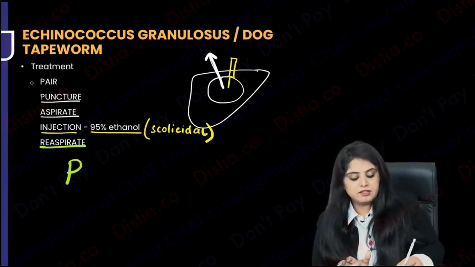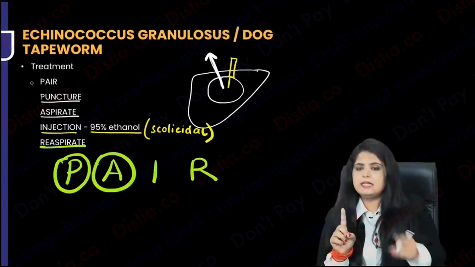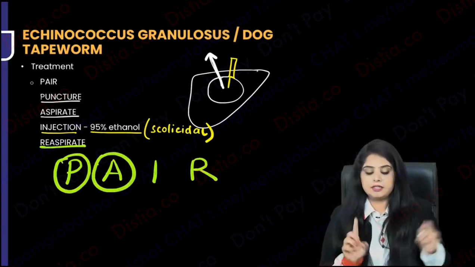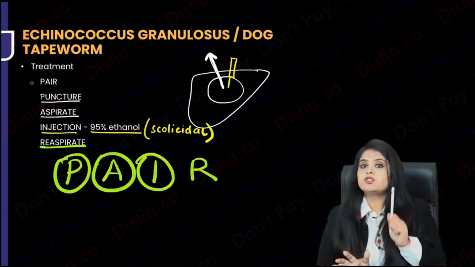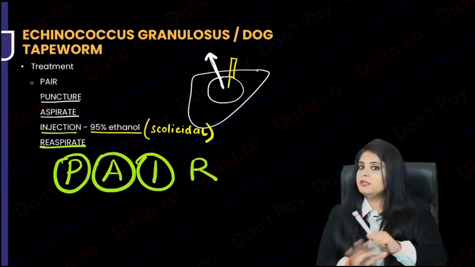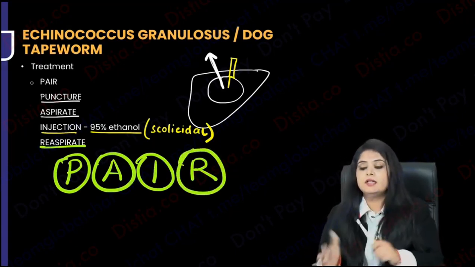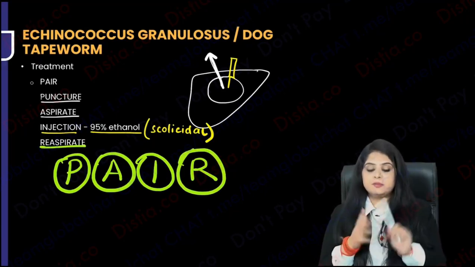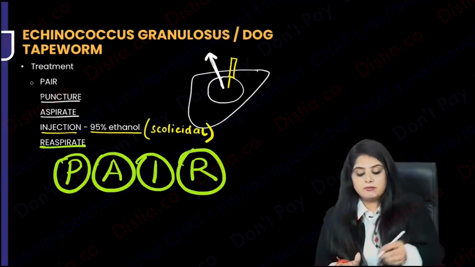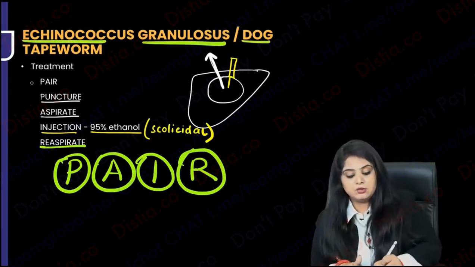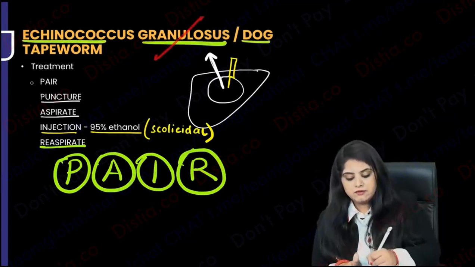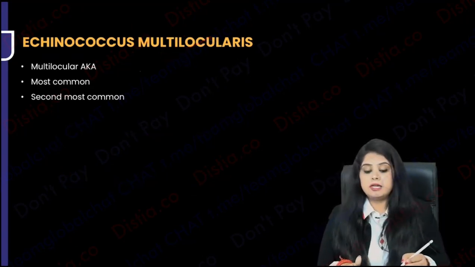So I hope everyone's understood what the PAIR technique is. First you puncture, but don't worry, immediately take out all that dangerous fluid, aspirate it. Then you give an injection of 95% ethanol, which means all the scolices and organisms will be killed, and then you re-aspirate that fluid. Puncture, aspirate, injection, re-aspirate. That is what you do for dog tapeworm, Echinococcus granulosus. What am I going to do? Change one word over here, make it Echinococcus multilocularis.